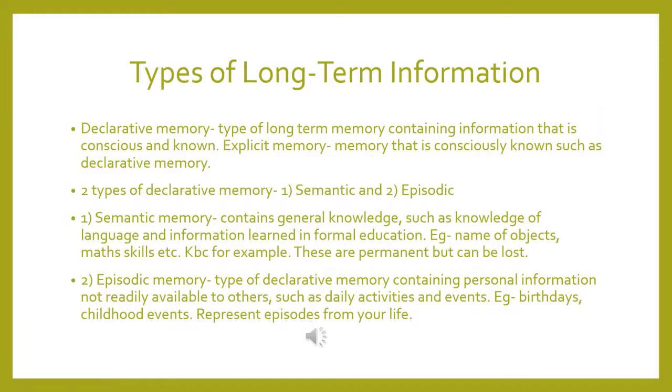Okay, now declarative memory. It's also known as explicit memory because it can be consciously known, and it's a type of long-term memory containing information that is conscious and known. So there are two types of declarative memory. One is semantic and second is episodic.